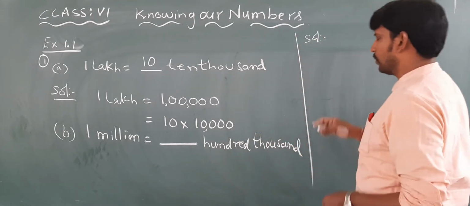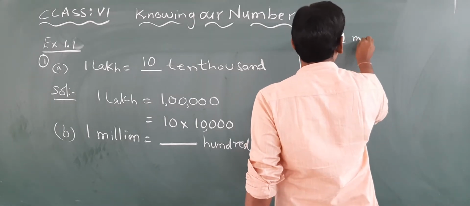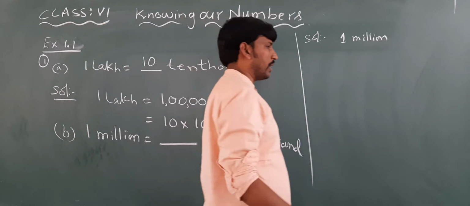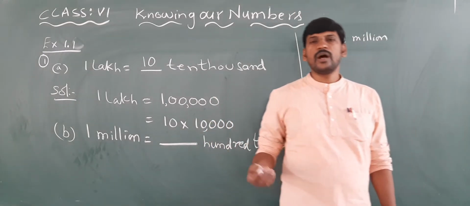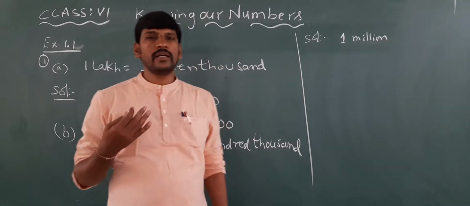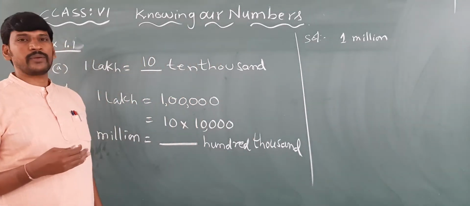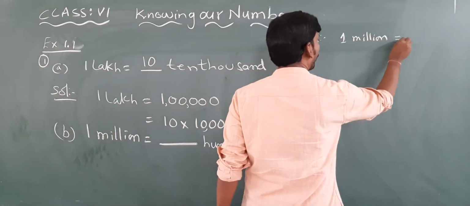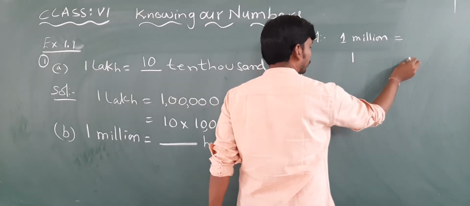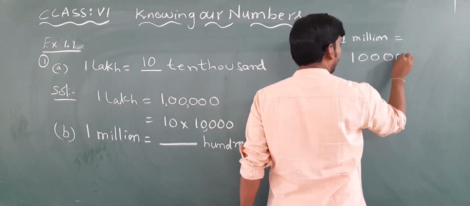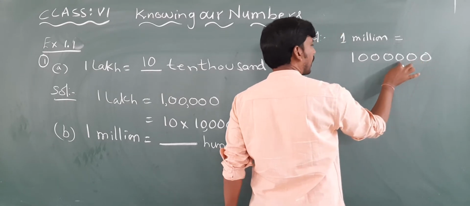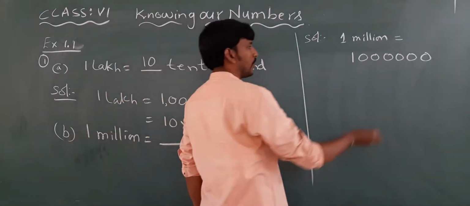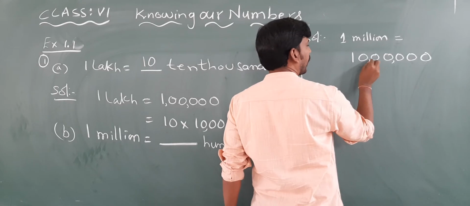Solution for B1. 1 million is equal to, we know what is 1 million? Can anyone tell me? Come on, international number system: ones, tens, 100, 1,000, 10,000, 100,000, then million. Clear children? Now how many zeros are there? There are 6 zeros.